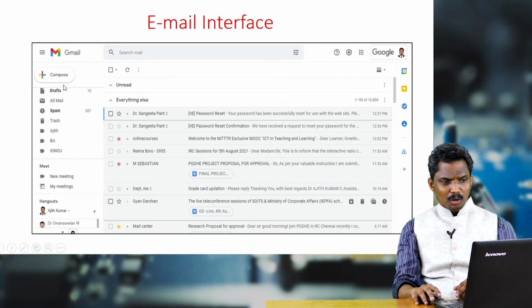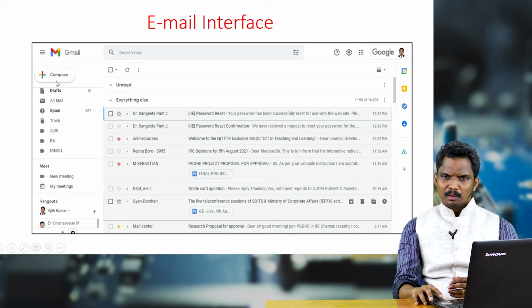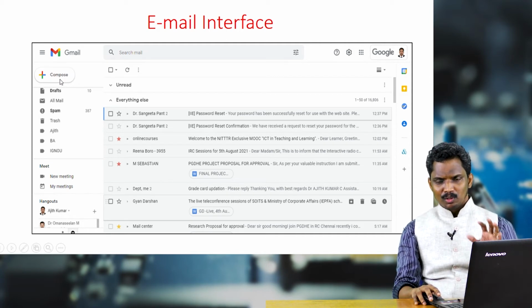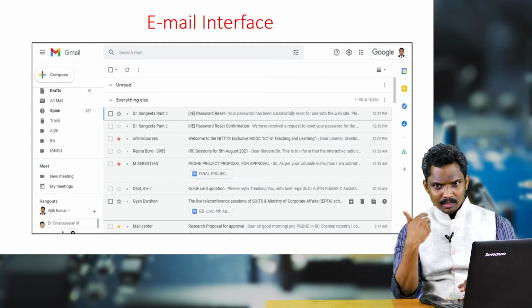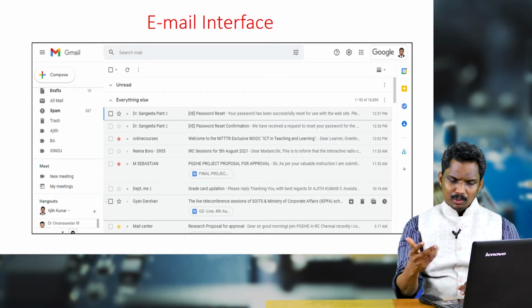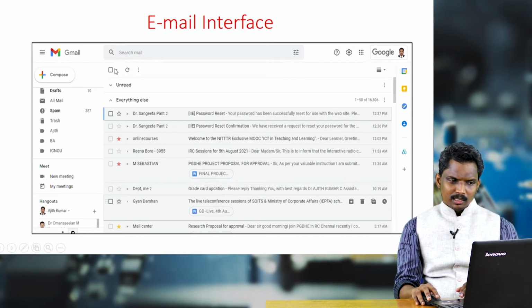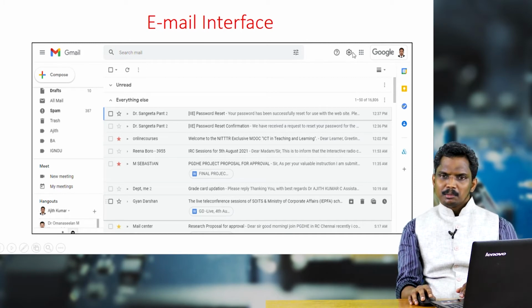You can see on the top something like a plus symbol and it is written compose. This is the place where we have to click to compose new emails. I will show you how it appears when you click on that. You can also see a box here, then a circled arrow mark, then 3 dots. Then on the right side there is a button which is like a wheel.